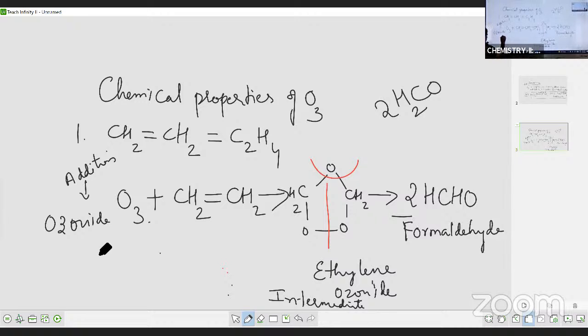So this is ozone. O3 is nothing but your ozone. And what is CH2 double bond CH2? This is ethylene. The intermediate which is formed is called ethylene ozonide, and your final product is formaldehyde. How many moles of formaldehyde you are going to get? 2 moles of formaldehyde we are getting.